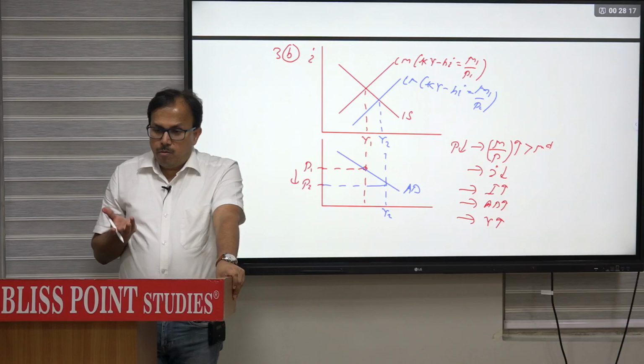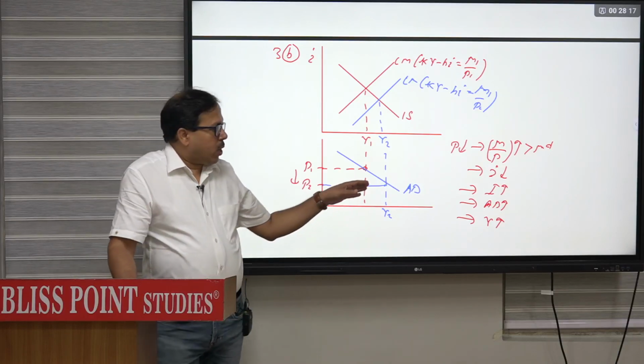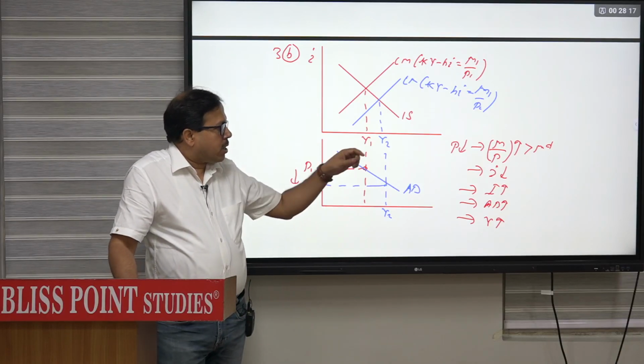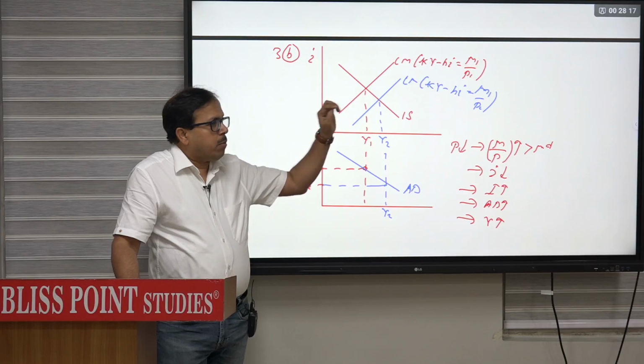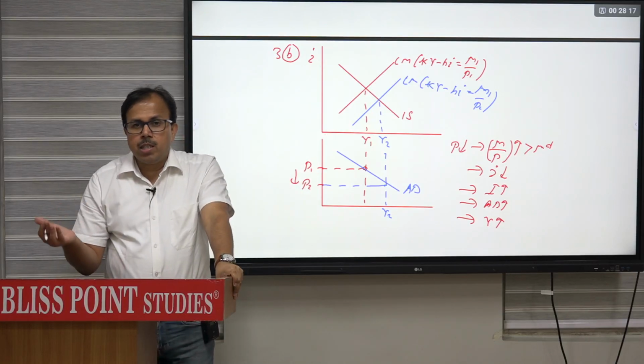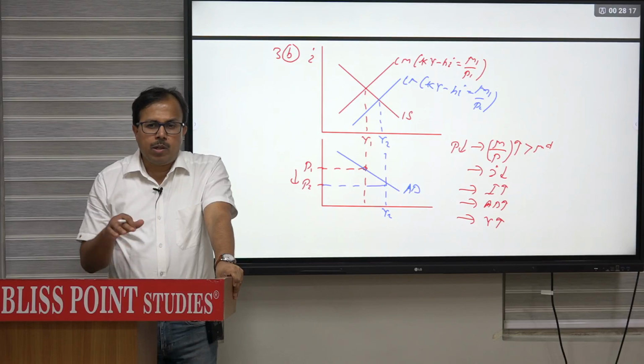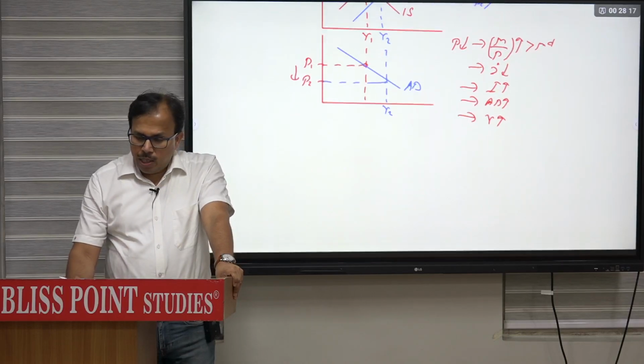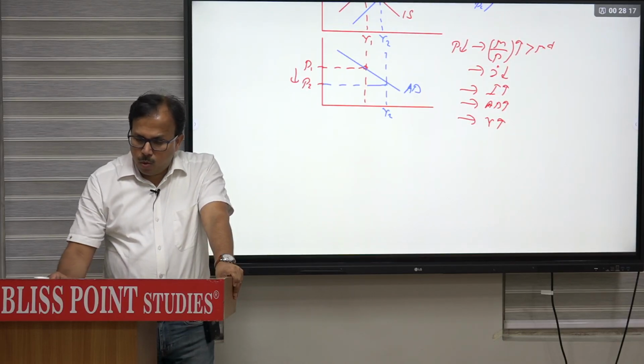अब ये that means जब हमने AD derive किया तो while deriving AD according to ISLM we have taken goods market and money market both, दोनों market का इक्विलिब्रियम है. But when you draw it for the classical, we take only money market, only quantity theory of money. क्लासिकल कंसेप्ट के अंदर वी कंसिडर ओनली क्वांटिटी थ्योरी ऑफ मनी.